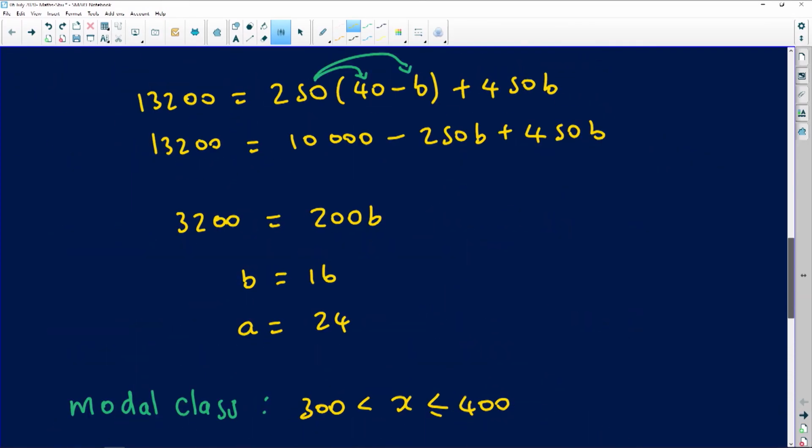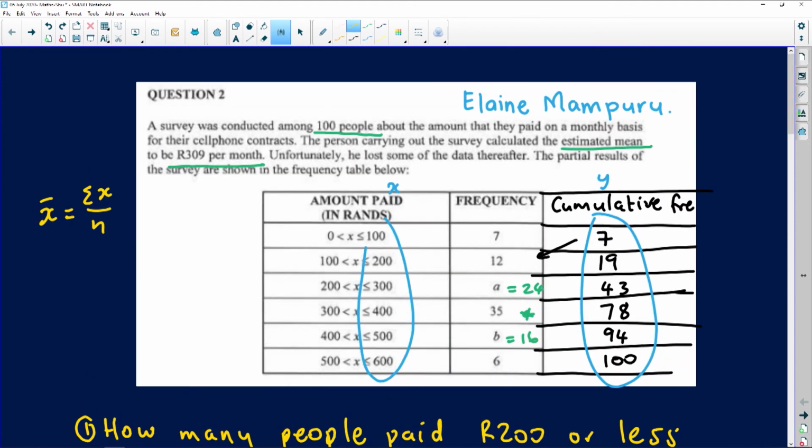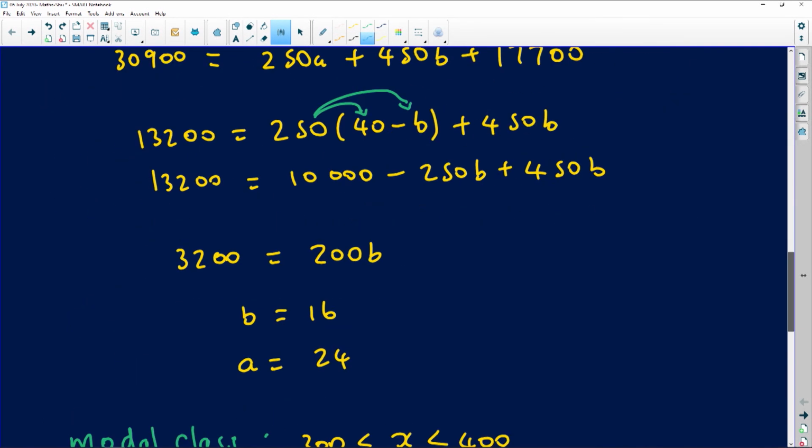So the reason why I'm going to ground mine at 0 is not because 0 is the starting value on the graph. No. It is because when you go back to the stuff that was given to us, the smallest possible number that we have is 0. That is why I'm going to ground my cumulative frequency curve at 0.